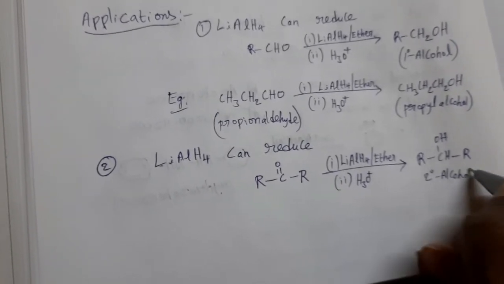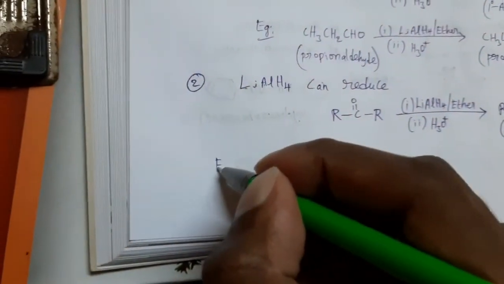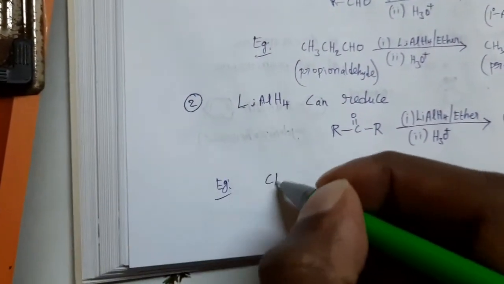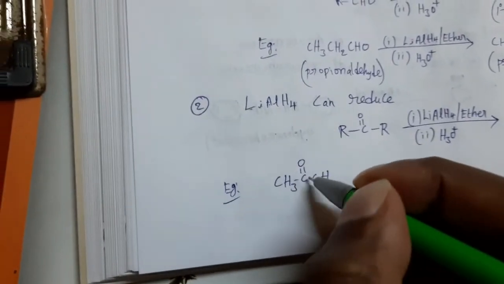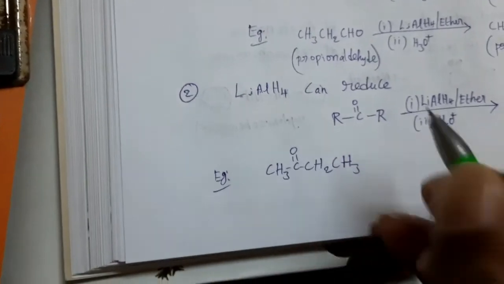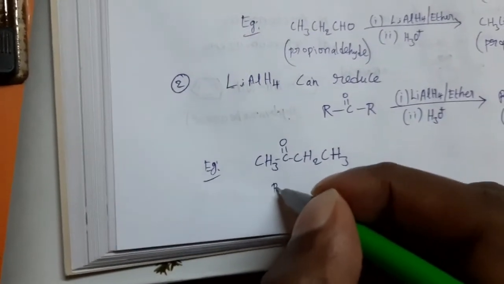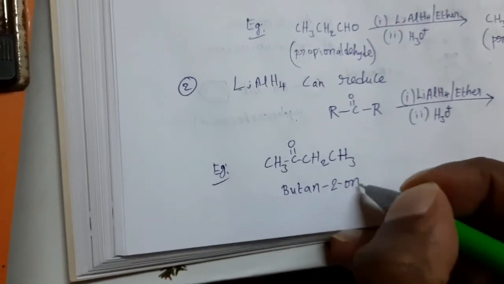Now take an example. CH3-C(=O)-CH2-CH3. What is the name? Butan-2-one. Butan-2-one.